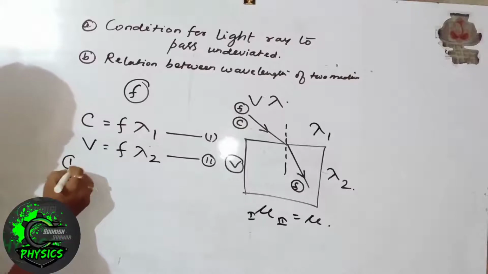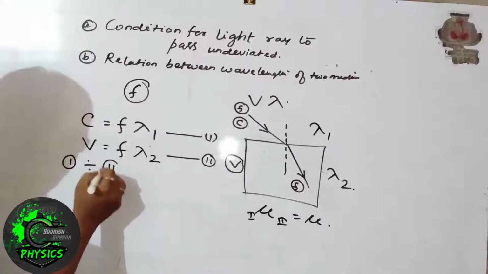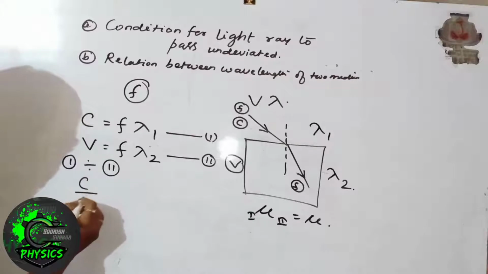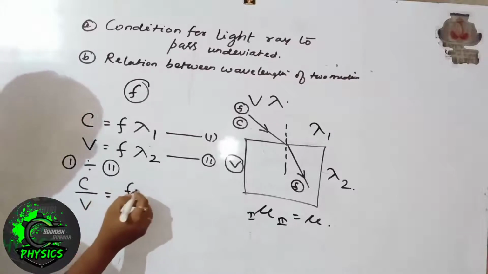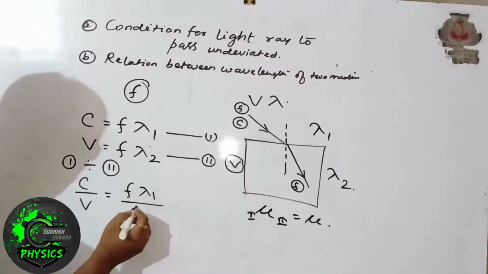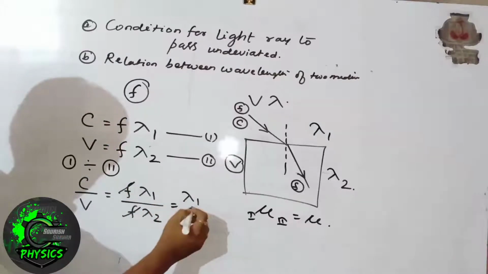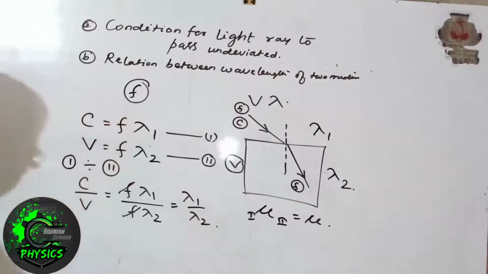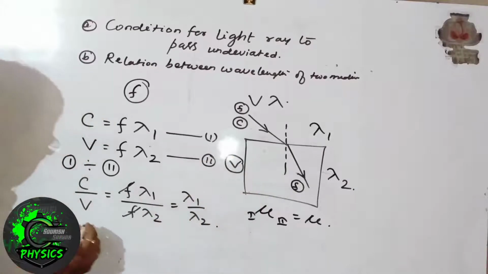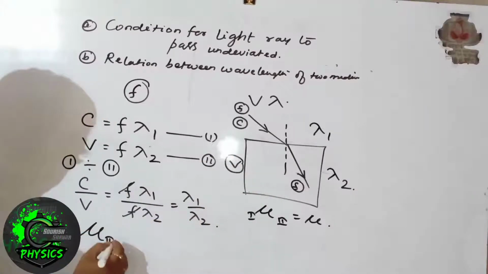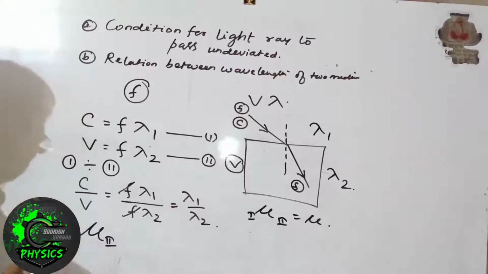If you divide these two equations, then c by v equals f lambda 1 divided by f lambda 2. Cancel f, so that is lambda 1 by lambda 2. Now, all of you know that the ratio of the speed of light in air to the speed of light in any material medium is equal to the refractive index of the second medium with respect to the first.